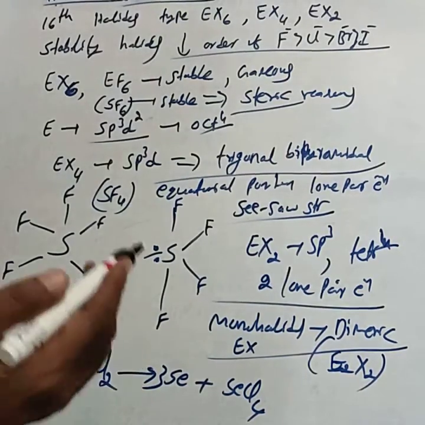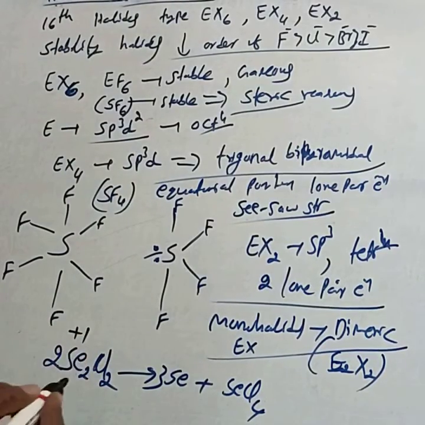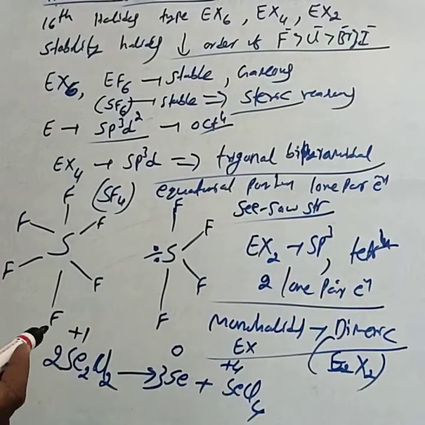Disproportionation means the same element undergoes both oxidation and reduction. Here selenium is in +1, and in the products it is 0 and +4. +1 to 0 is reduction, and +1 to +4 is oxidation. The same element undergoes both oxidation and reduction; that is called a disproportionation reaction.